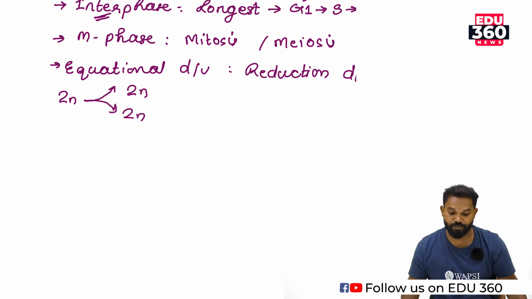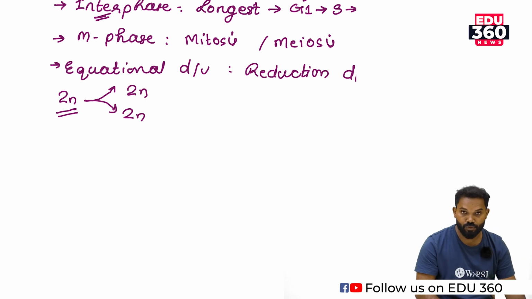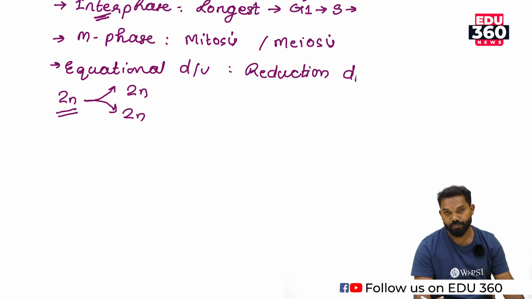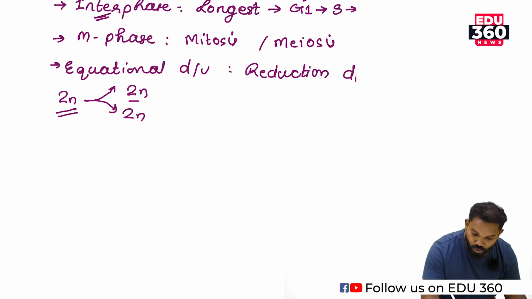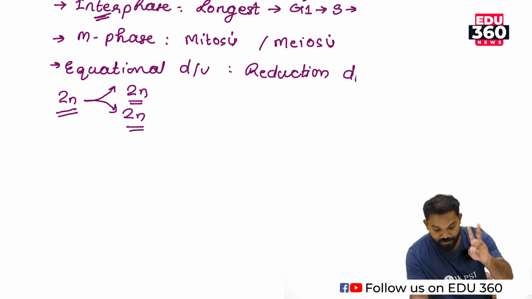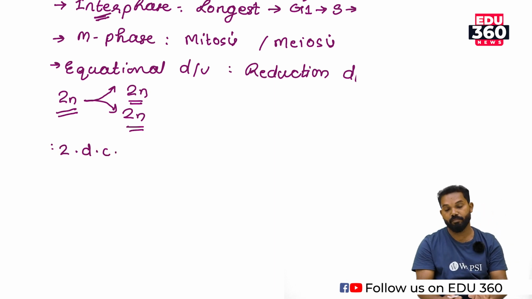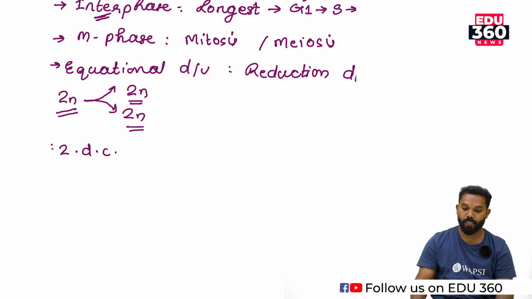If the parent cell is 2n, obviously the daughter cells are also 2n, and after equational division, two daughter cells are formed. That is the main characteristic feature.